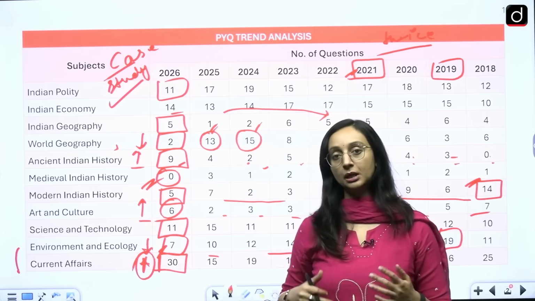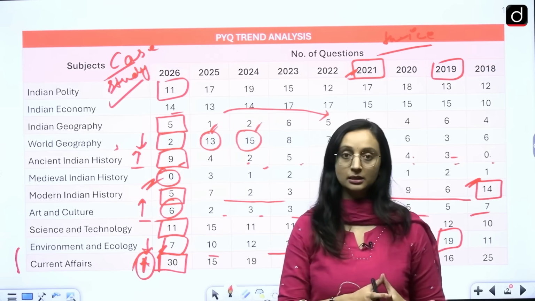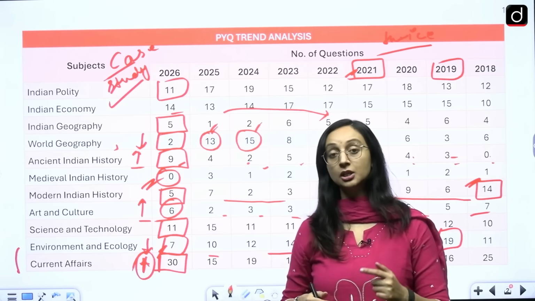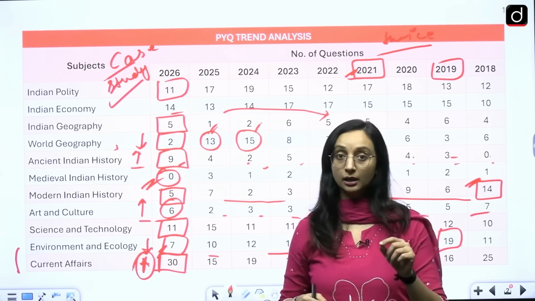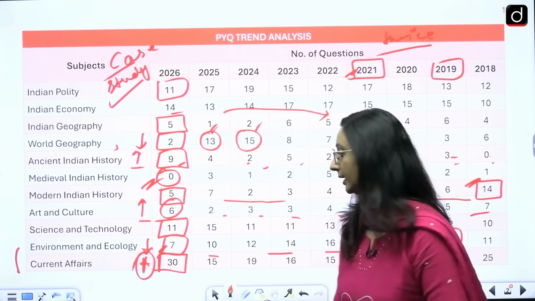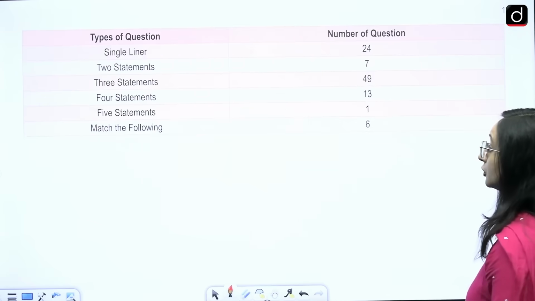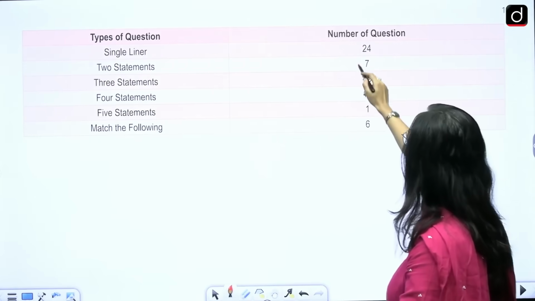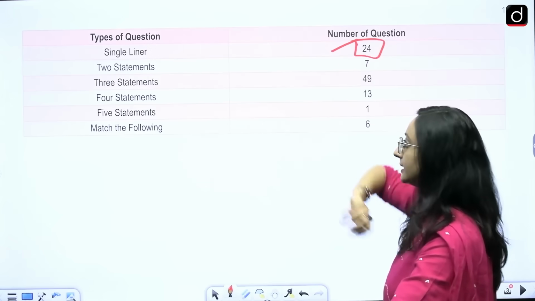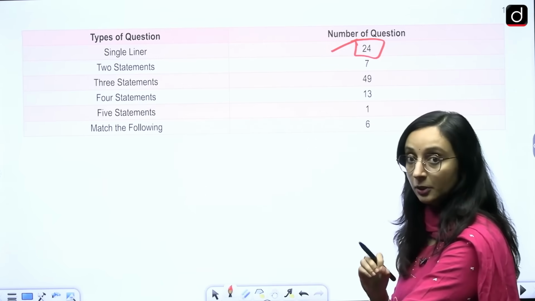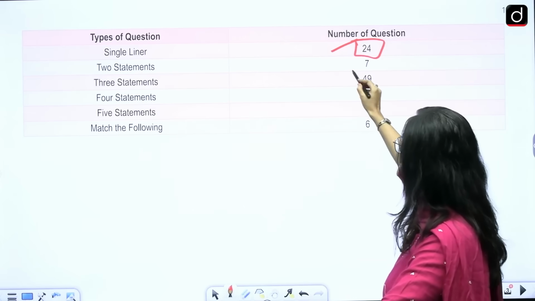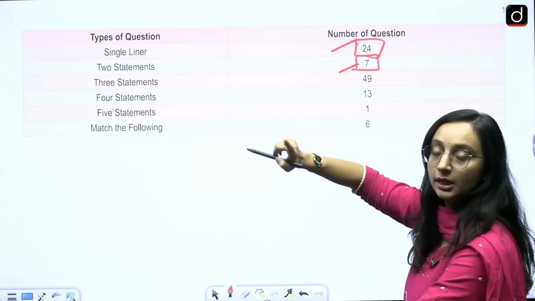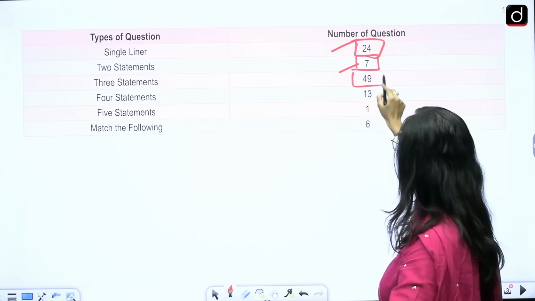That's why we are saying that the paper was lengthy. It was lengthier than the past years, and because of a slight change in the pattern and a change in the length of the paper, the cutoff is expected to be lower. Okay. So if we talk about the types of questions, as I was telling you, single-liner questions, they are there. 24 questions are single statement questions. 2 statement questions are also there, but very low in number, 7 only. Highest you see 3 statement questions, statement 1, 2, 3, we see 49 questions.